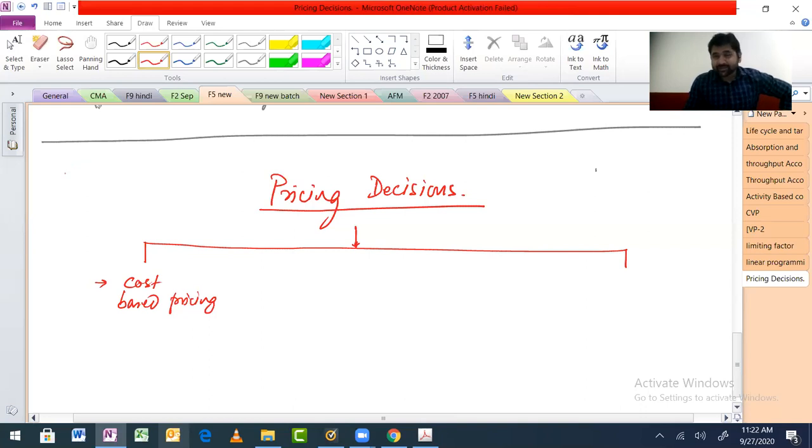In economics, you guys have already learned this. Land, labor, capital, and the entrepreneur. All these four things come together, then production can happen. Correct? So what do you compensate? You give rent to land, wages to labor, interest to capital, and the entrepreneur gets the profit. If you add all of this, this is the cost of production.